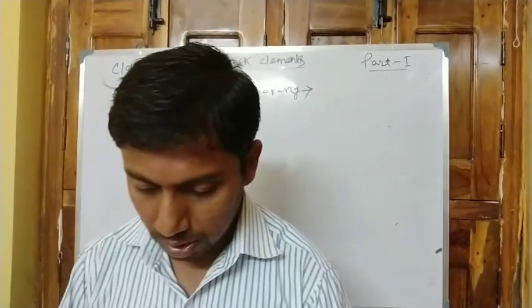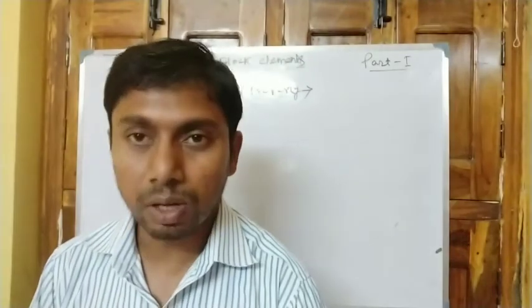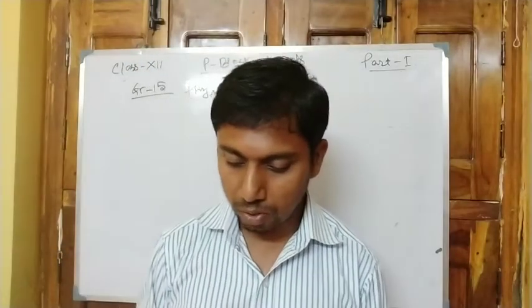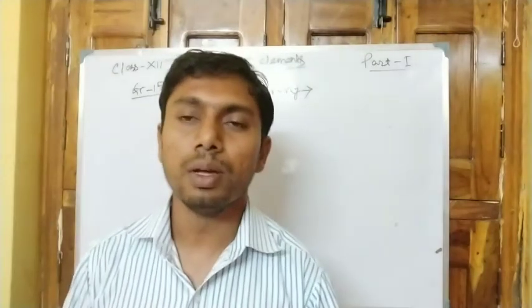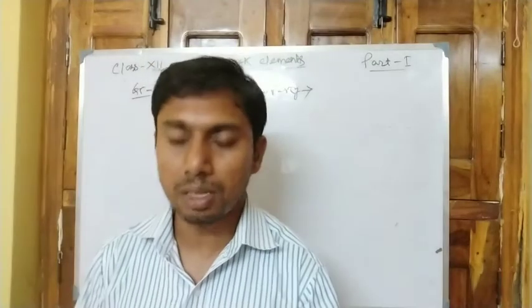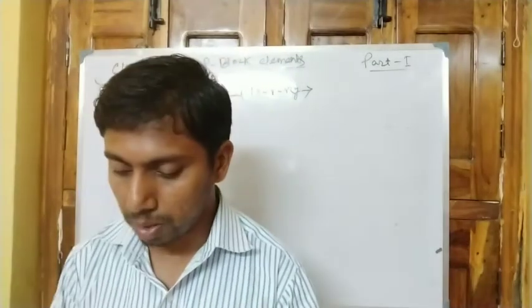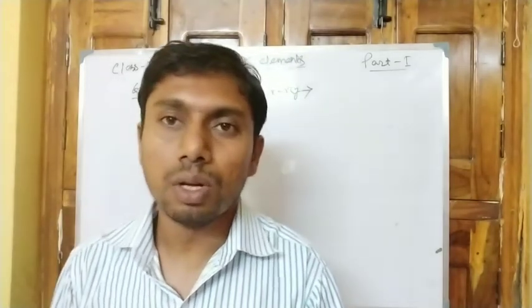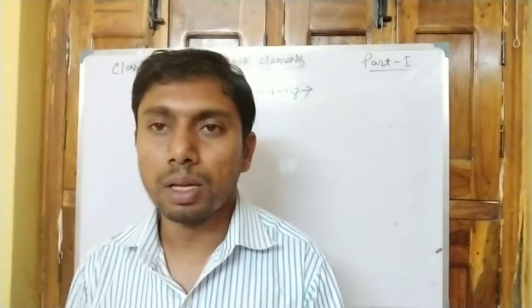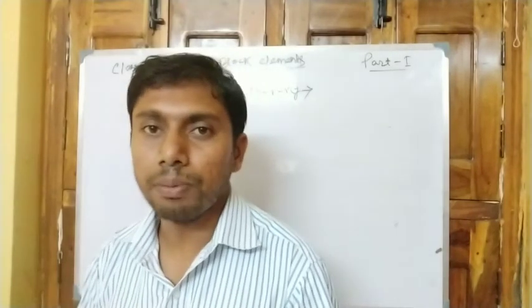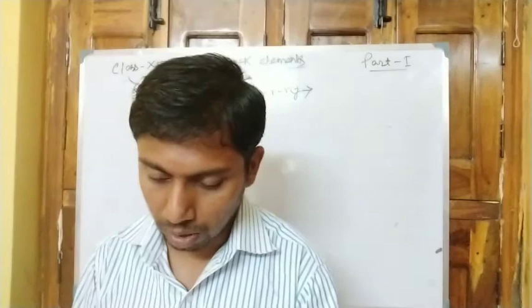Next point, that is ionic radius. If we follow the trend, the first 3 members have a tendency to form 3 minus ions, that is N3 minus, P3 minus, As3 minus. But the last 2 members, antimony and bismuth, as they are metallic in nature, have a tendency to form cations. So there is a large difference in their radius.